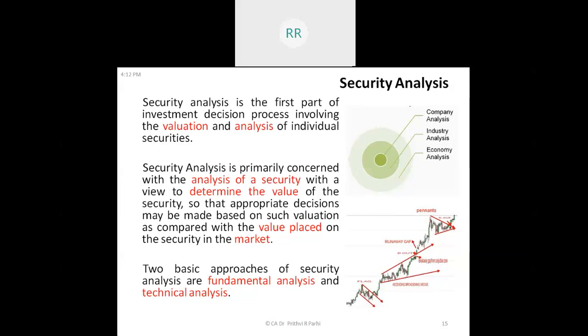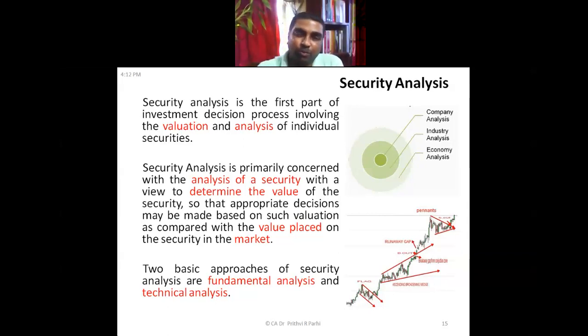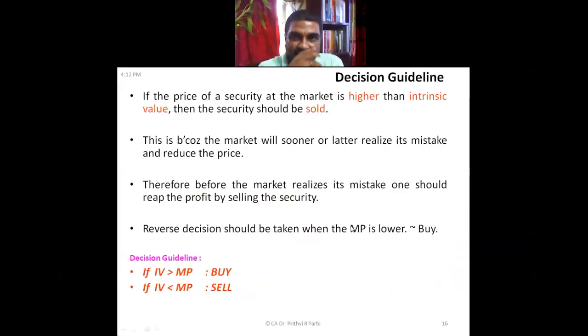So that is one kind of analysis. And coming to technical analysis, we mostly rely on the historical data. On that basis, we try to find out the trend, in which direction this particular market price is moving. So by analyzing the past, we try to predict the future. This is a totally different kind of technique, a different basis to analyze the securities. We'll be learning both of these: what is fundamental analysis and what is technical analysis.